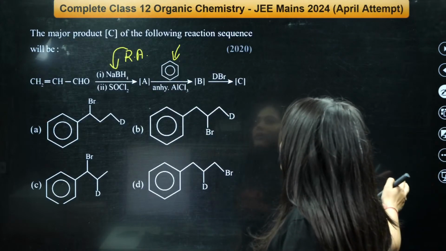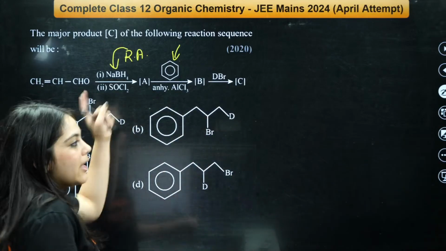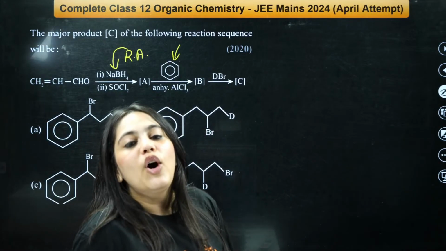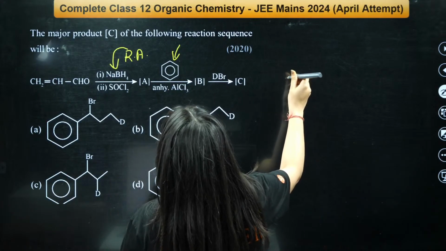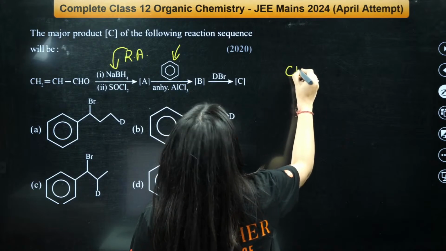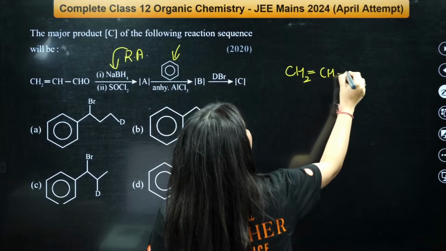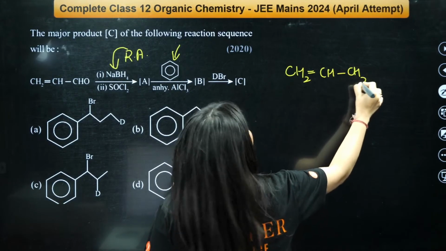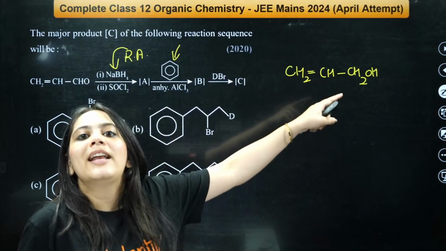Okay, I have not left any place to solve this question, but we'll do that. So first of all, NaBH4 will reduce your carbonyl group. So the A product after reacting with NaBH4 will be CH2=CH, and here it will be CH2OH, right? So this is after reduction with NaBH4.